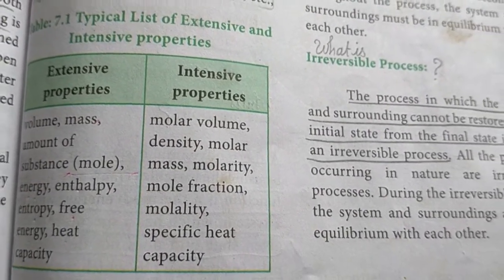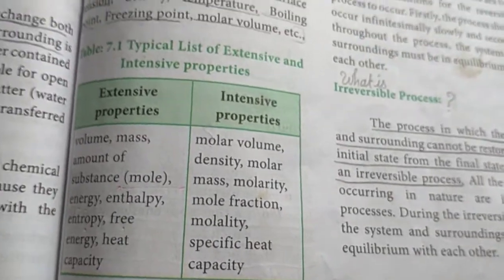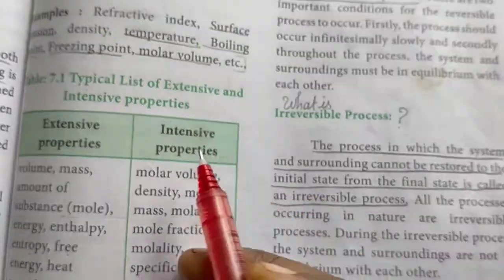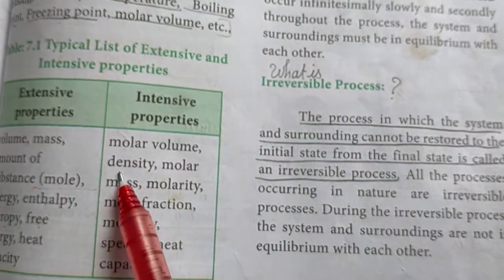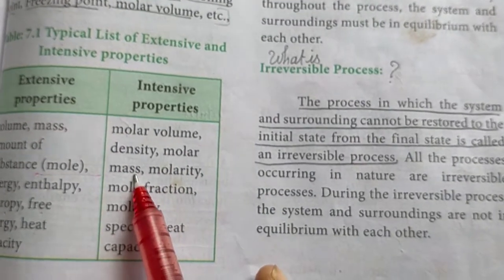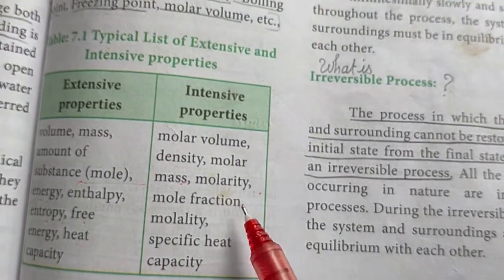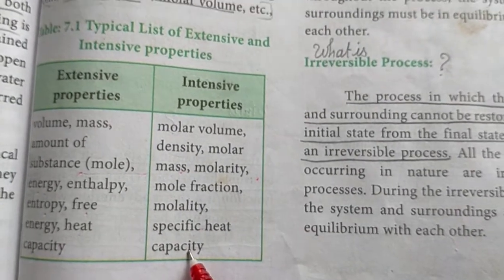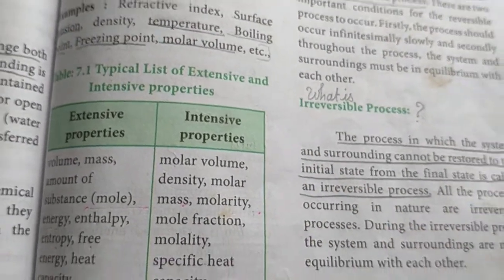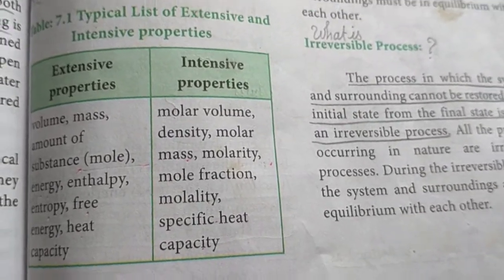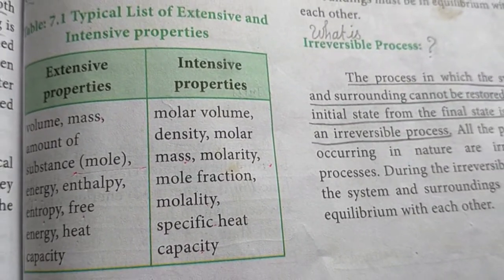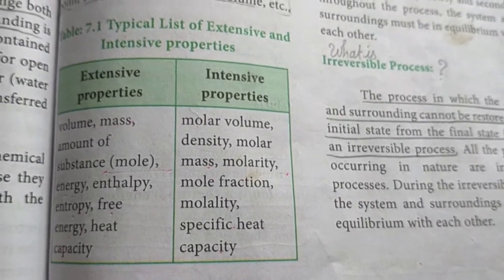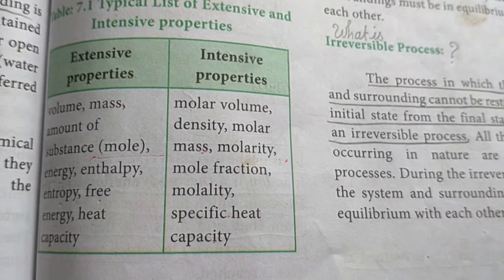And the intensive properties: molar volume, density, molar mass, molarity, mole fraction, molality, specific heat capacity. These are all under the category of intensive property because they do not depend upon the size or mass of the system.